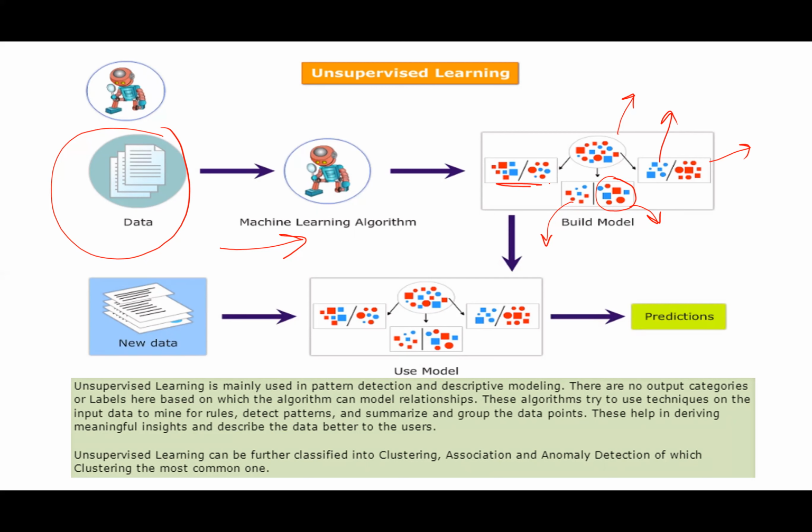So, based on just this data without any label example, I did not say, okay, sort them based on the shape, sort them based on the color. I did not say that. I let the machine learning algorithm itself find out in what different ways I can cluster them into different groups based on some similarity. Here the similarity is shape. Here the similarity is the size. Here the similarity is the color.